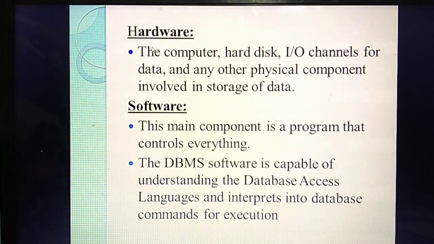Then IO channels. What do you mean by IO channels? Input output channels. So what are the input devices you know? Keyboard is an input device. Mouse is an input device. Scanner is an input device. So these are the input devices. What are the output devices? Monitor, projector, printer. These are the output devices.